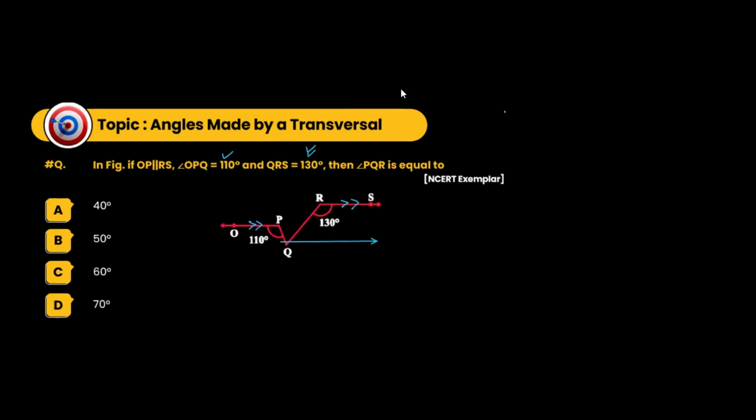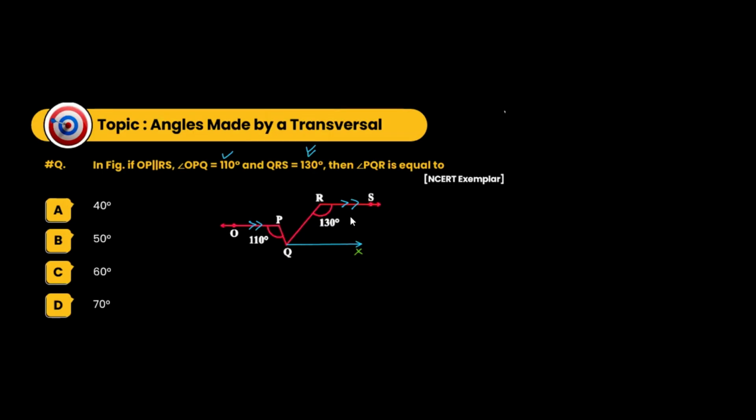Let's say we draw a line like this. We are drawing a line, let's say QX.